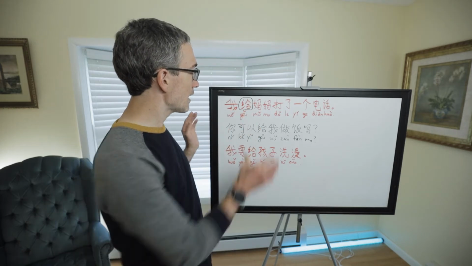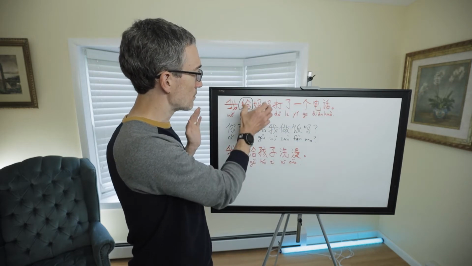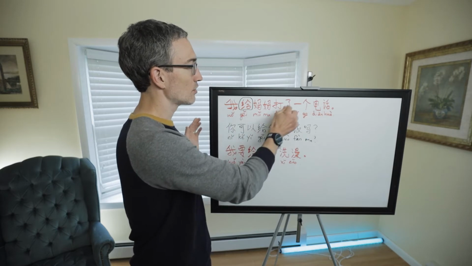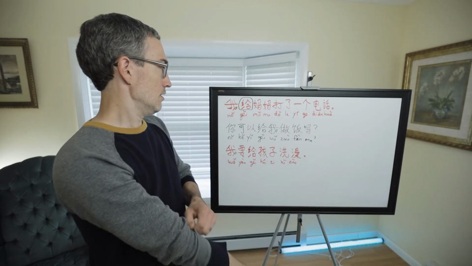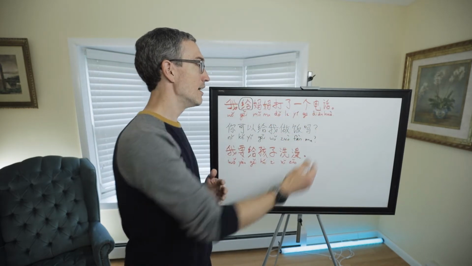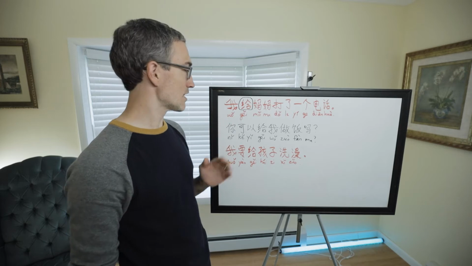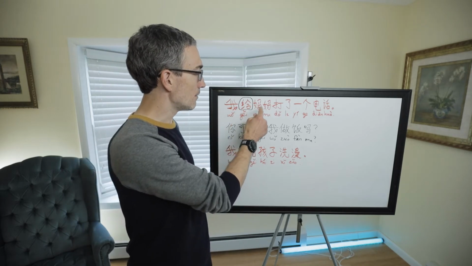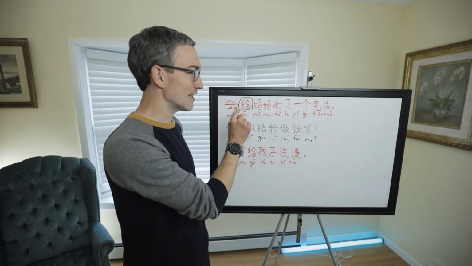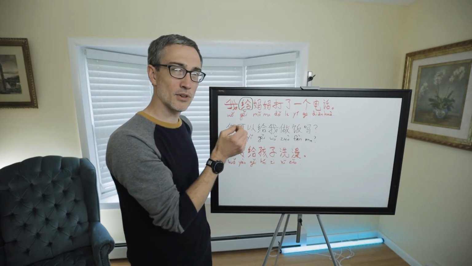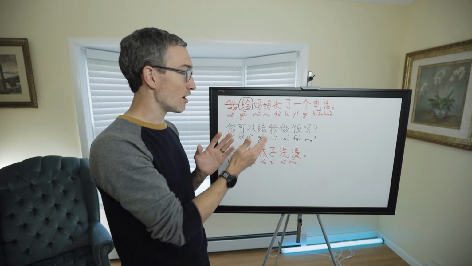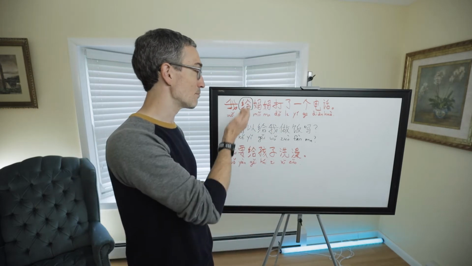So the sentence without the prepositional phrase is 我打了一个电话. I called a phone call. But who did I call? 我给妈妈打了一个电话. Now if we literally translate this, it would sound like this: I give mama dial a call. Does that make sense? But it's not really give. When you want to make a phone call, if you're talking about who you made the phone call to, you use the prepositional ge.